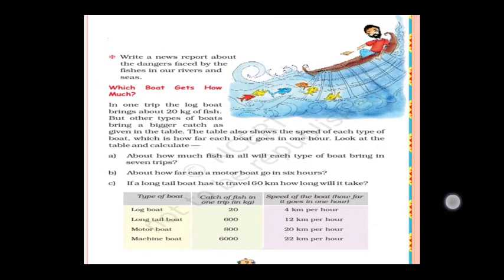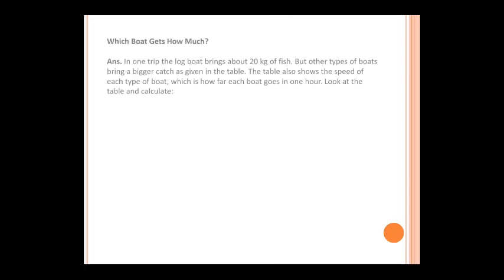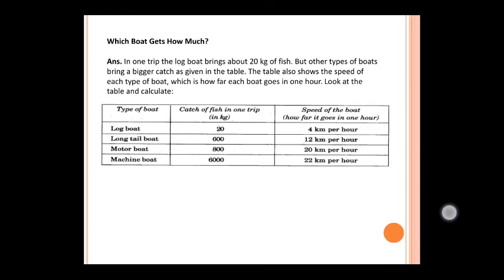So different types of boats are given, and in one trip how much they carry, the catch of fish, and the speed of each boat are also given. You have to find the answer using this. See here, in one trip the log boat brings about 20 kg of fish. Other types of boats will bring a bigger catch because the speed is more and they will go far away, so they will carry more fish. You can observe this in the table: log boat 20.